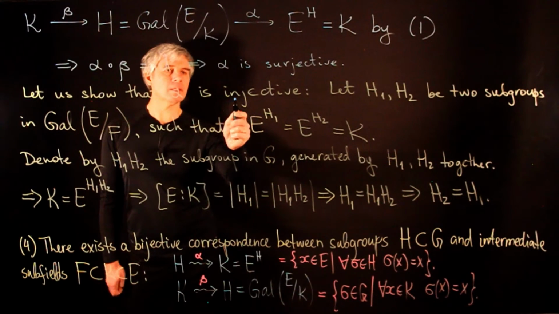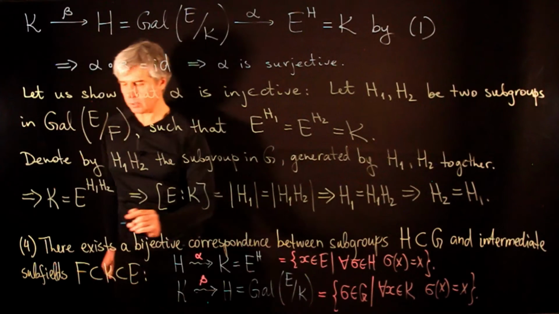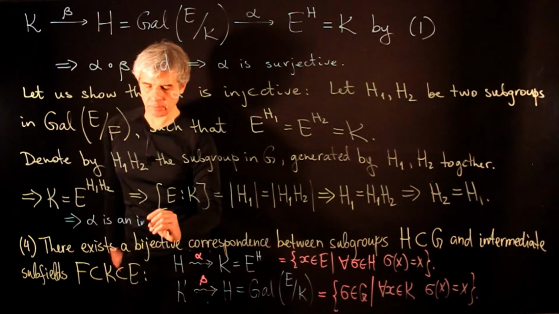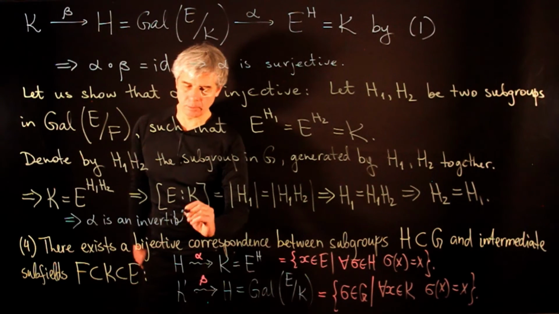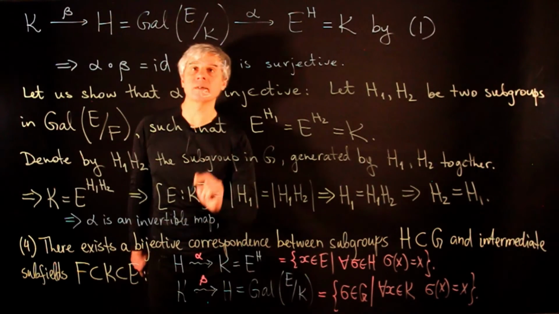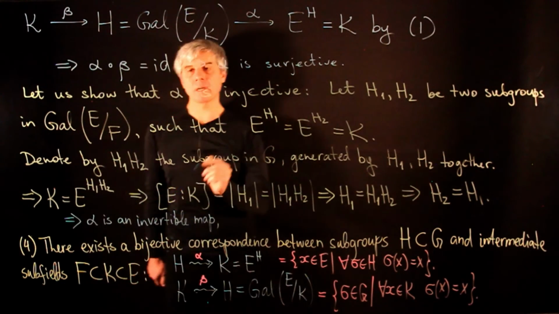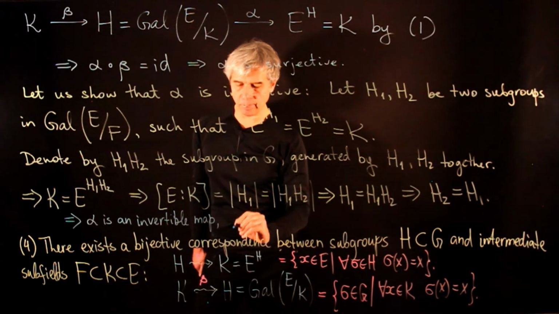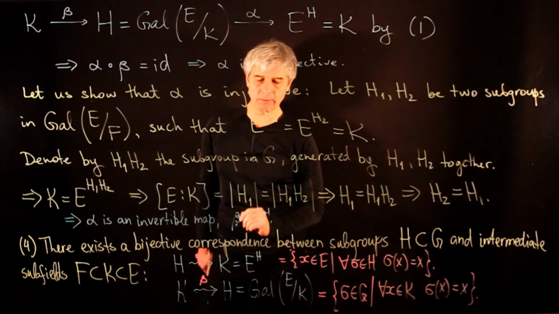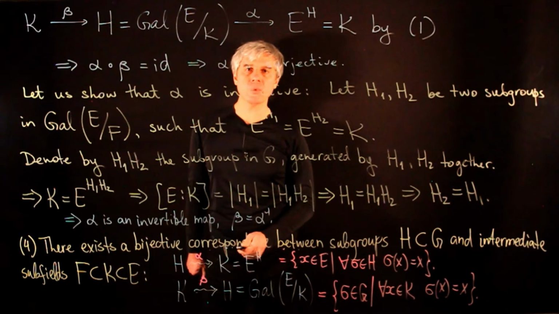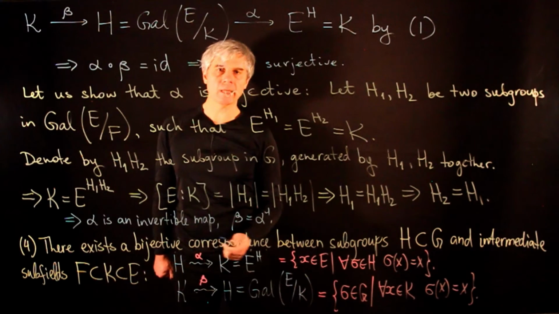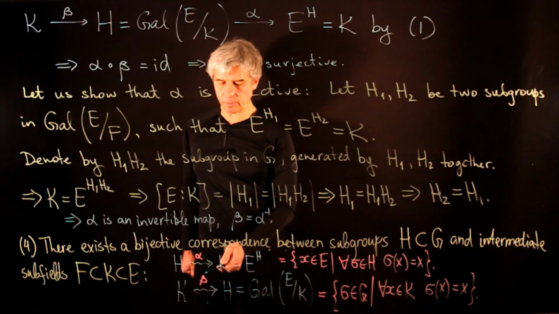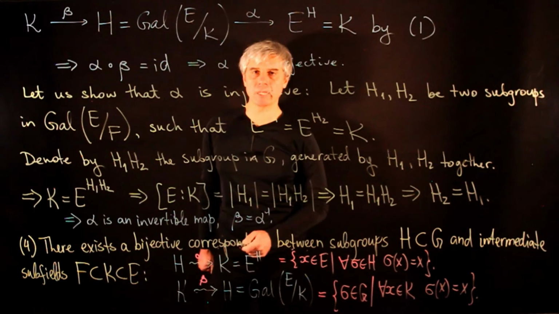Now we proved that alpha is both surjective and injective, so this tells us that alpha is an invertible map, and beta is its right inverse, and the right inverse of an invertible map is the inverse. So this tells us that beta is the inverse of alpha. And then we have a one-to-one correspondence between subgroups in G and intermediate subfields between F and E. This correspondence is given by the mutually inverse maps alpha and beta.